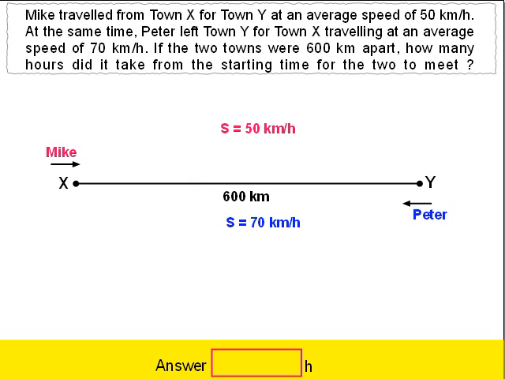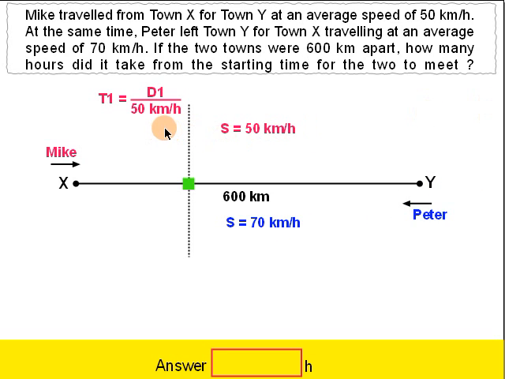Now assuming that they met at this point, I make it slightly closer to town X because we know that Peter was traveling faster than Mike. Okay, so it's closer to X, because given the same amount of time, Peter will have traveled longer because he was faster.